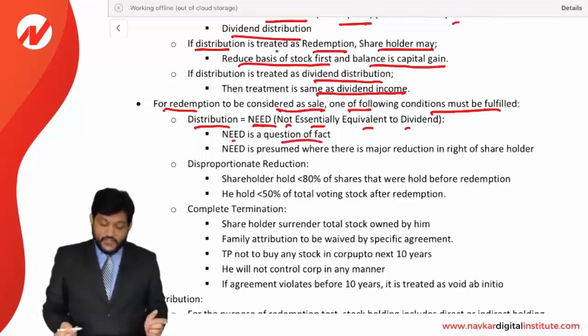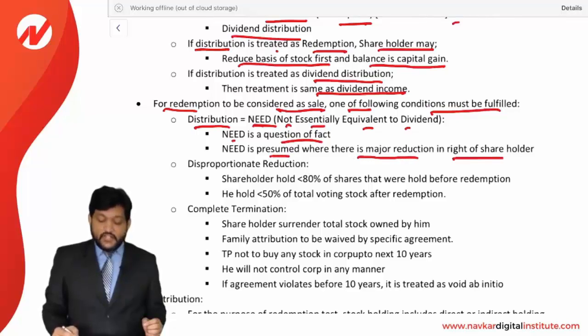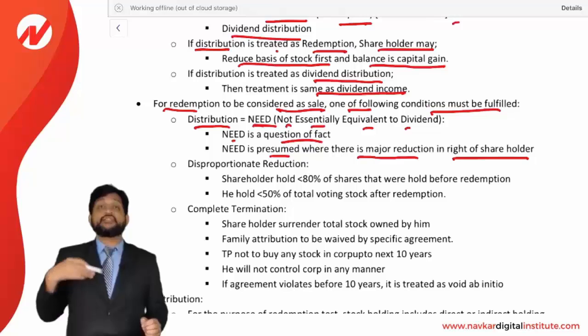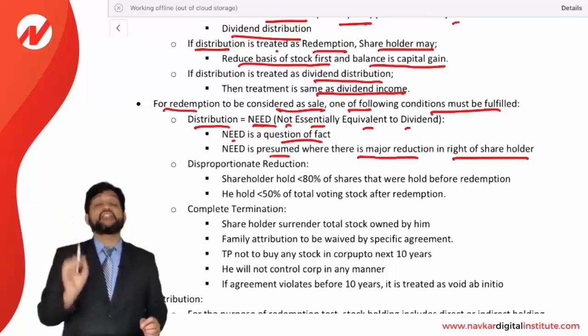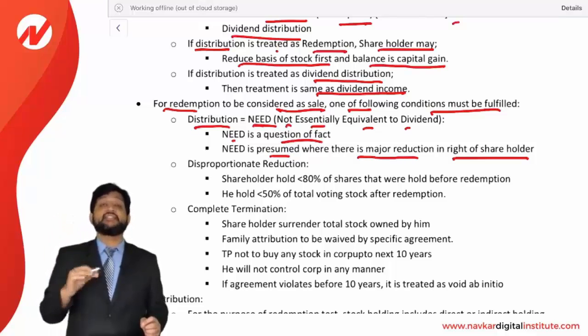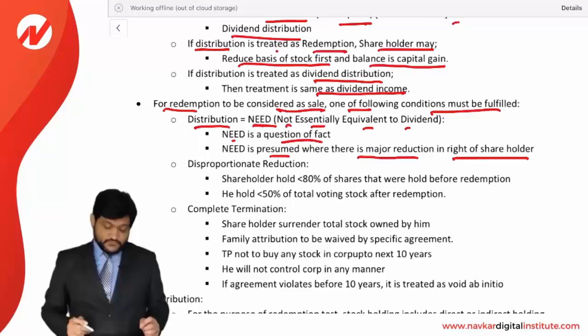NEED is a question of fact. NEED is presumed where there is a major reduction in the right of the shareholder. When a corporation distributes a property and after distribution of property there is a major reduction in the stock holding of the shareholder, then it is considered as a NEED. It means it will not be considered as a dividend, it will be considered as a redemption of shares.